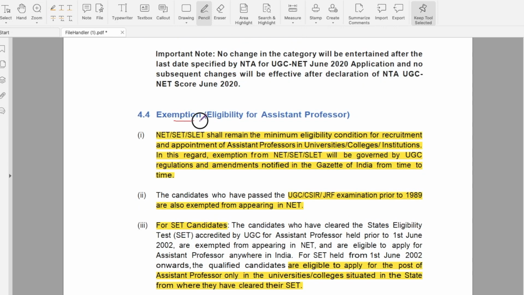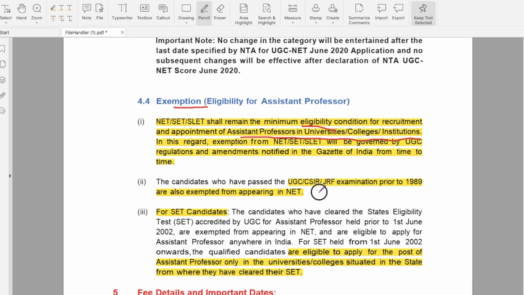And exemption of NET exam. NET exam is minimum eligibility condition for recruitment of assistant professors in universities, colleges and institutions. But the candidates who have passed the UGC JRF exam prior to 1989 are exempted from appearing in NET exam.